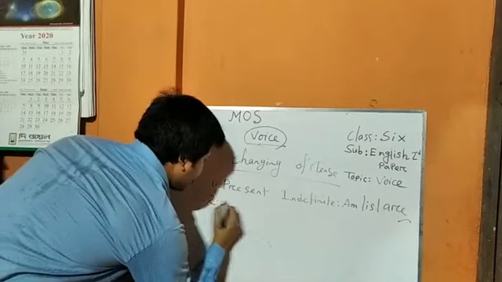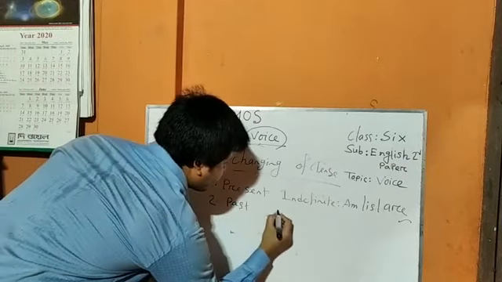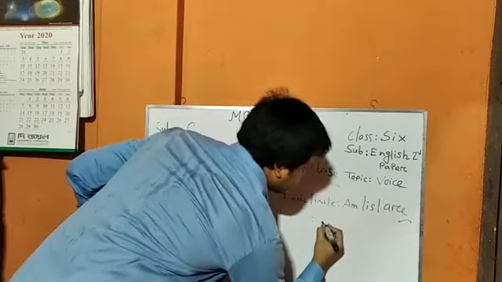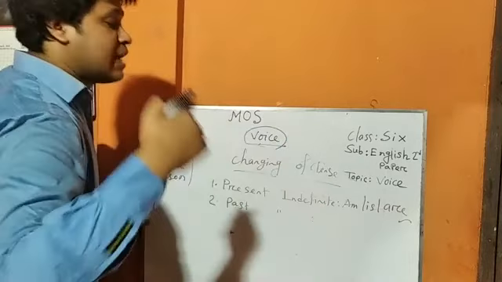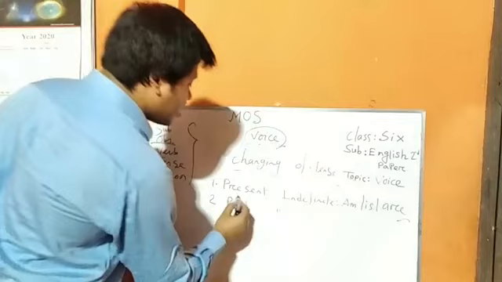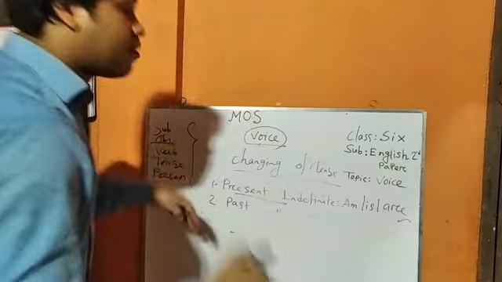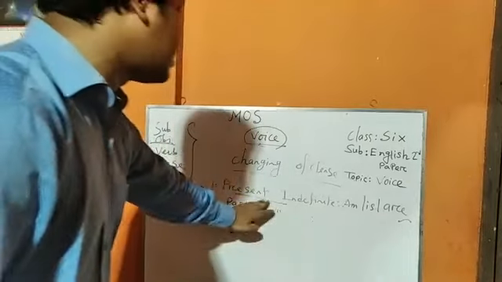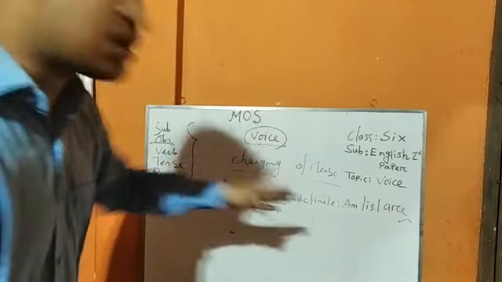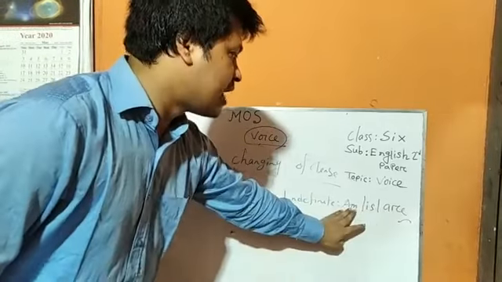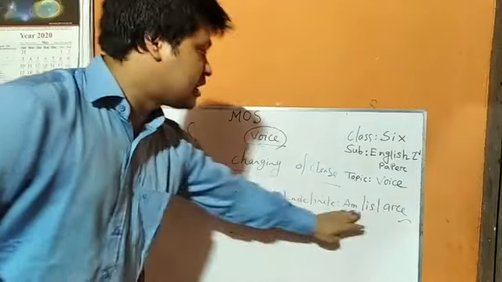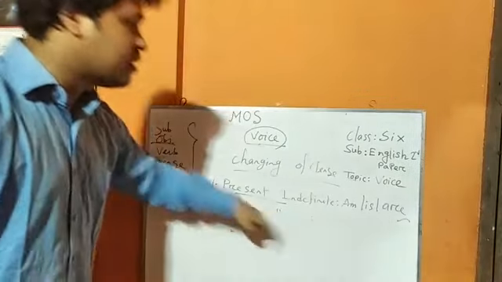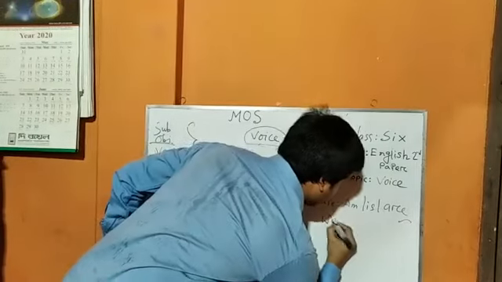When we find past indefinite tense, then we will take the auxiliary verb of the next tense, that is past continuous tense. Here we take the auxiliary verb of the next tense of present indefinite. Next tense of present indefinite is present continuous. In present continuous we find am, is, are. Here we take am, is, are, and in past indefinite we use was and were.